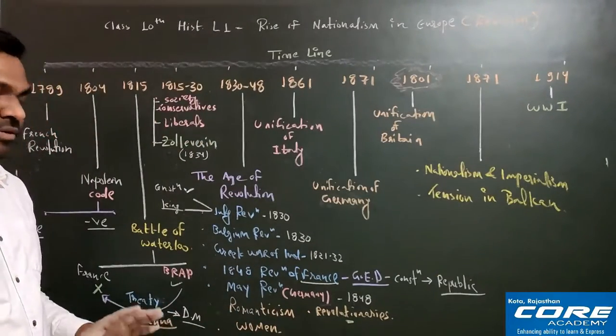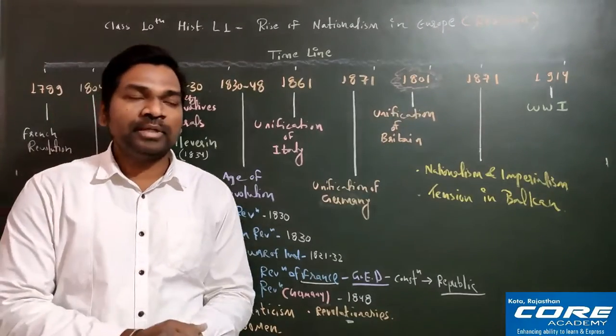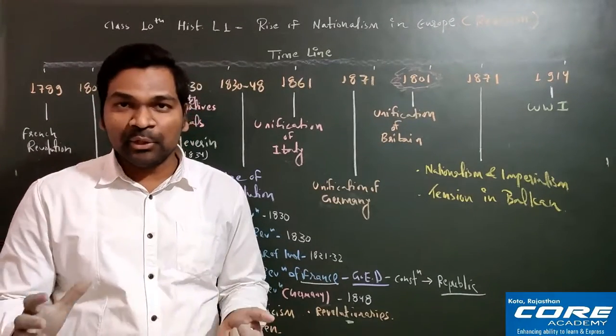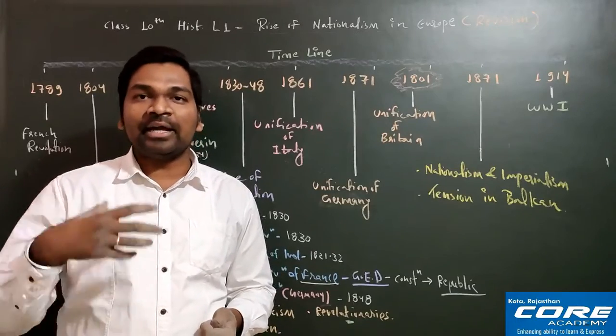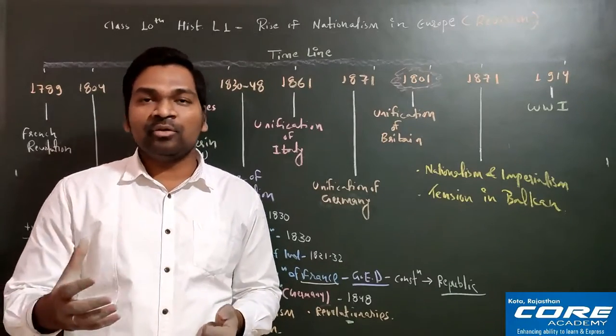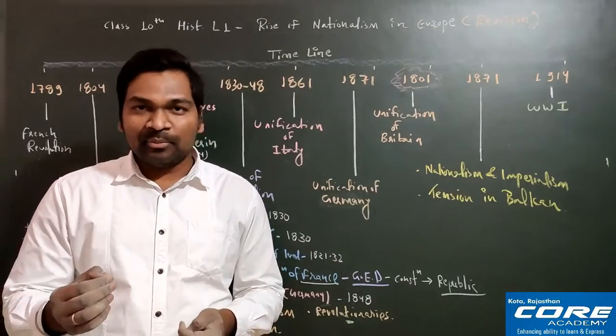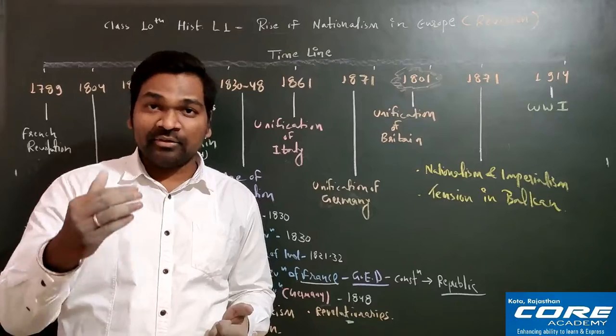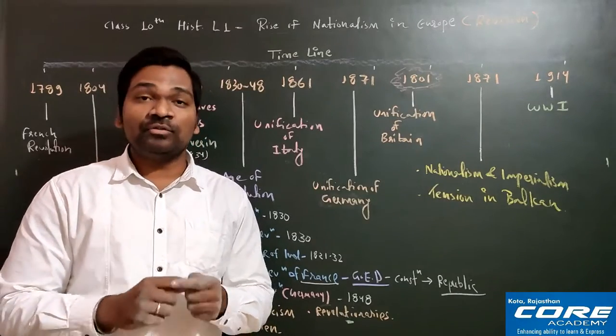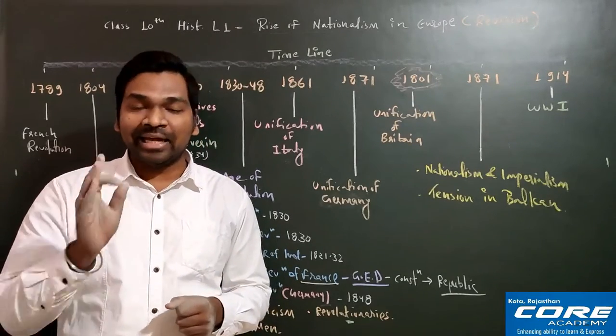Now the last one is women. Women participated very actively throughout all the revolution, but they could not get their desired demand. They were always demanding the voting rights from the beginning, but they could not get them. Finally, in France especially, women got voting rights in 1946.